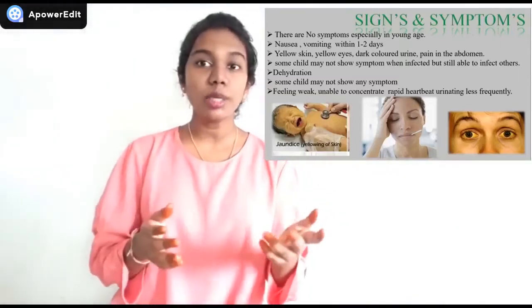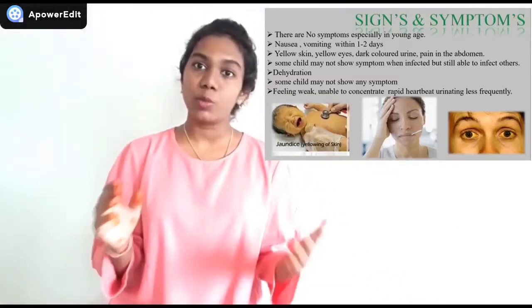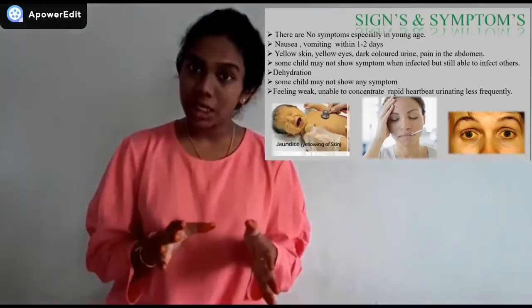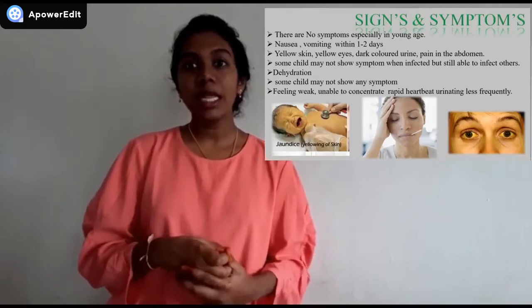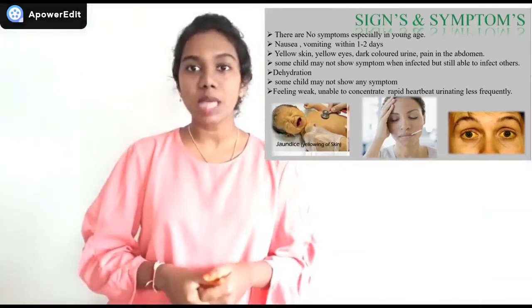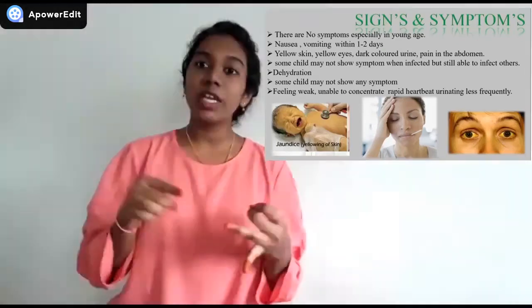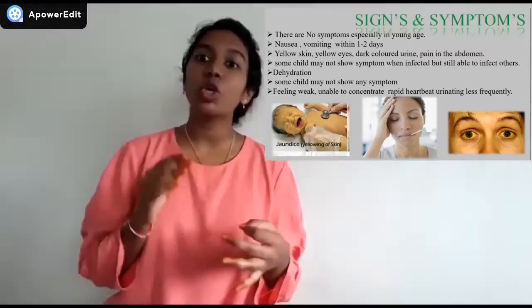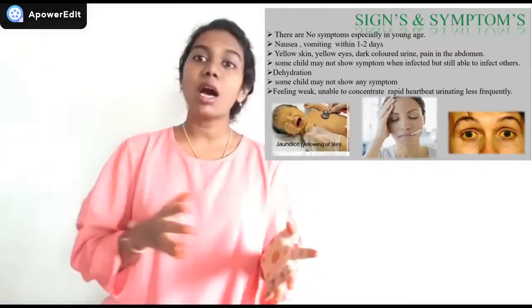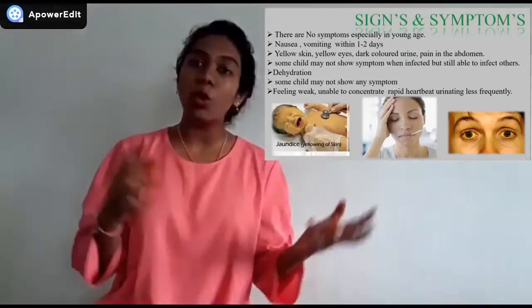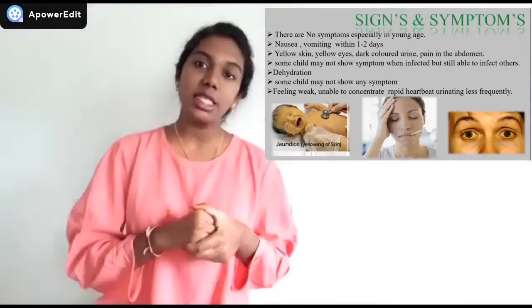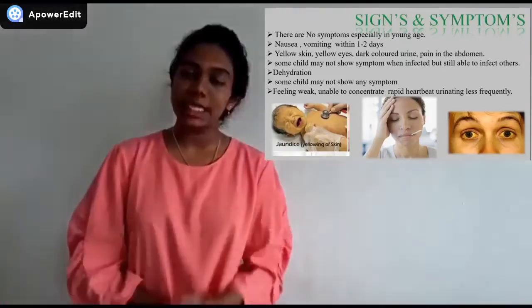Some children may not show any symptom when infected, but are still able to infect other kids. Other symptoms are dehydration, feeling weak, unable to concentrate, rapid heartbeat, and urinating less frequently, which can also be seen in kids infected with hepatitis A.